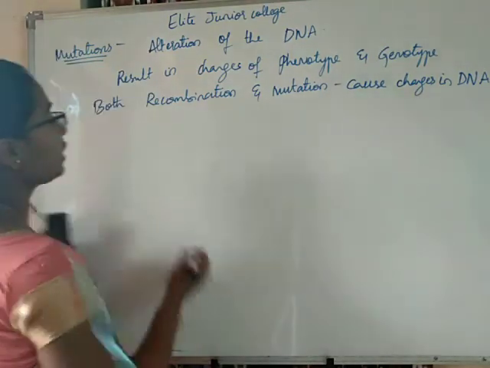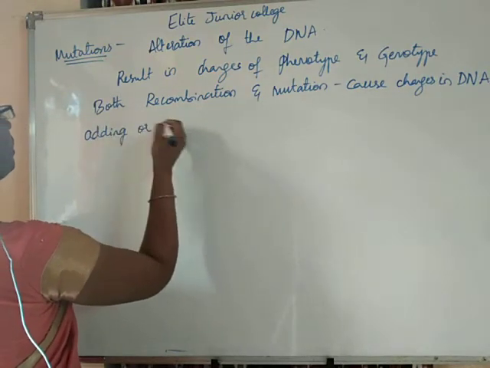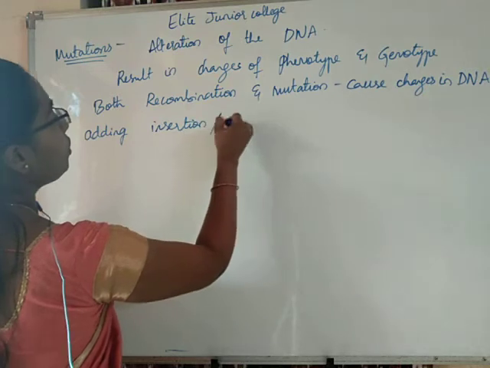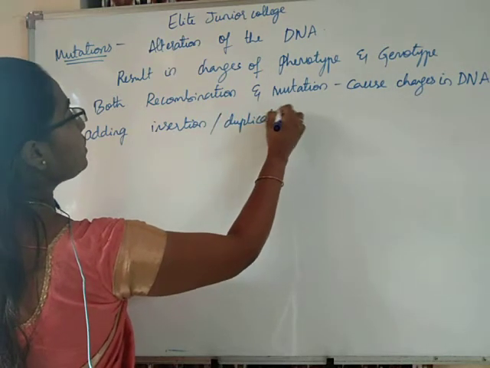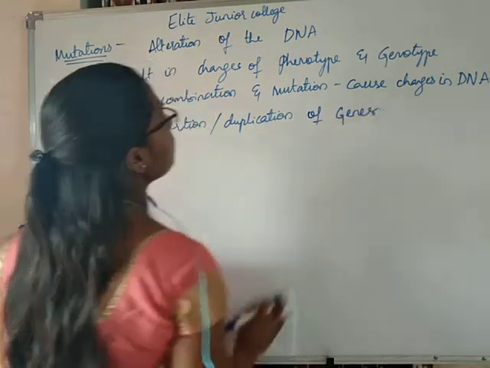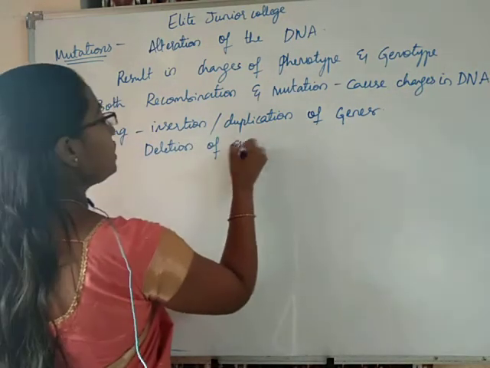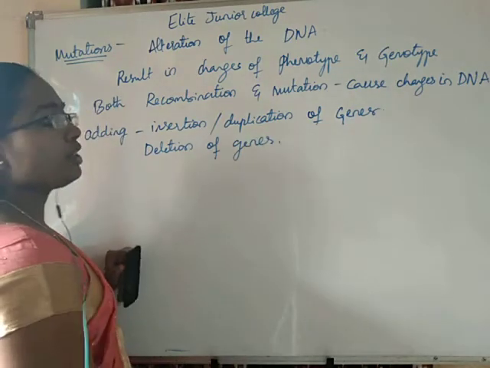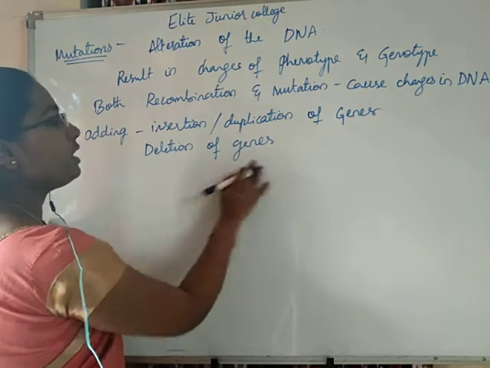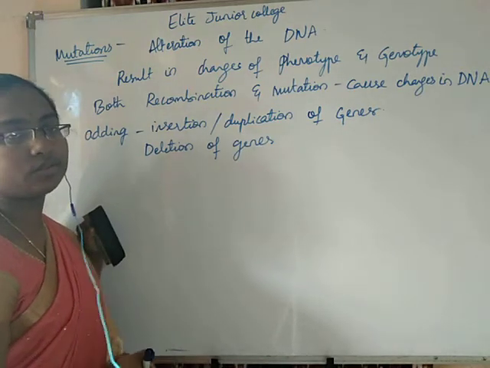These changes in DNA occur due to insertion or duplication of genes, or due to deletion of genes. Mutations mean changes in DNA, that may be insertion or duplication of genes, or deletion of genes.